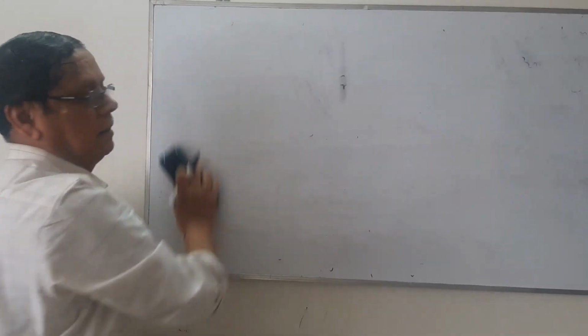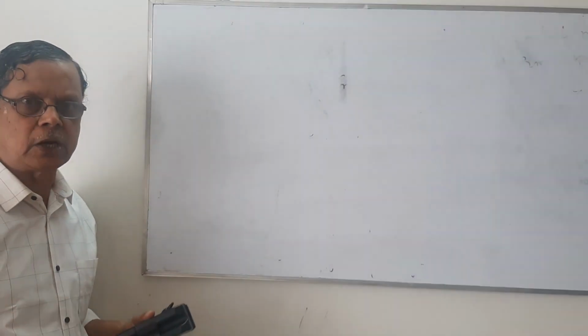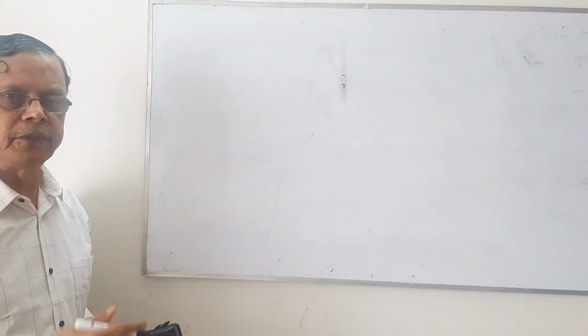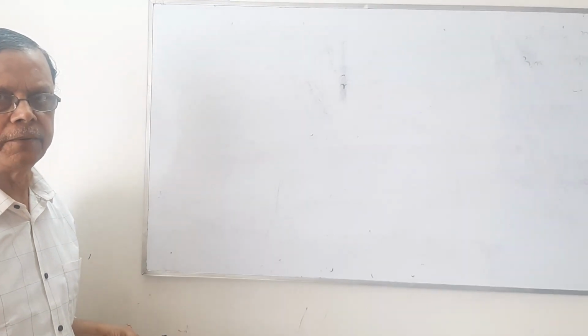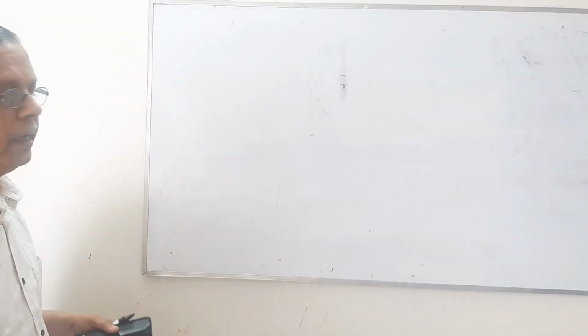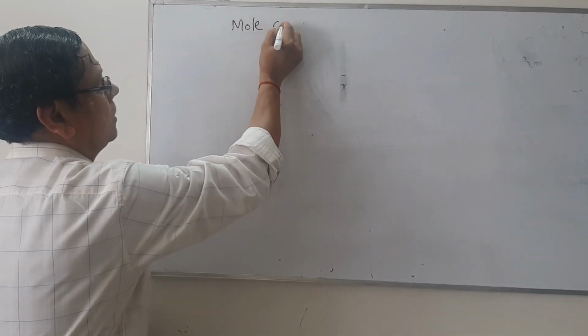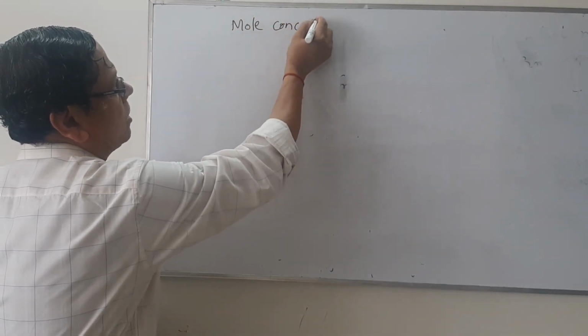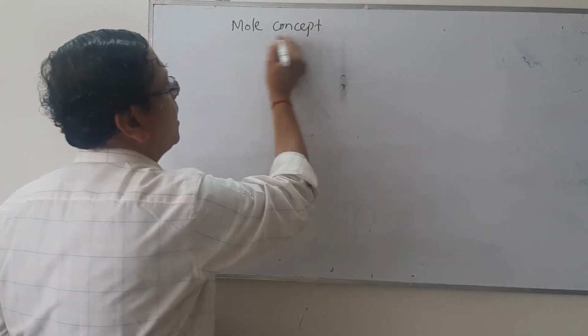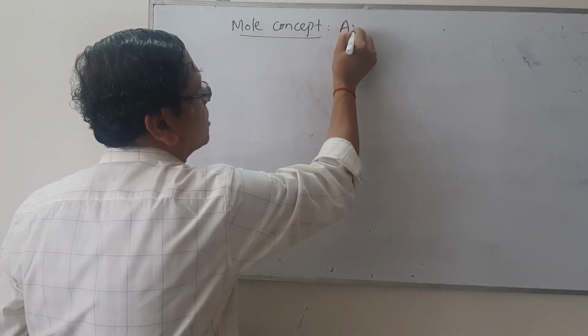Masses of the elements, if they are taken equal to their atomic masses, then they will contain equal number of molecules or atoms or particles. So such a concept is actually named as the mole concept. This I have already indicated in one of the previous videos, mole concept and Avogadro's hypothesis.